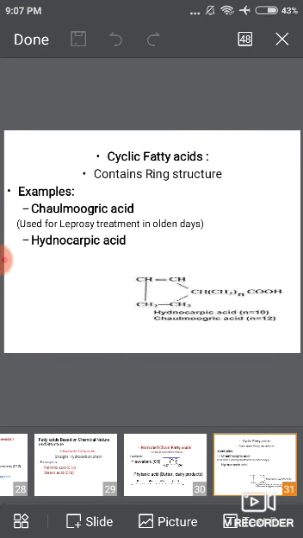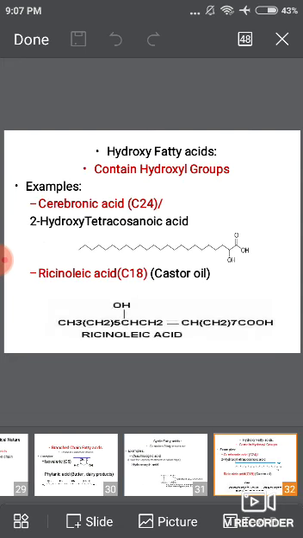Next classification, cyclic fatty acid. An example is chaulmoogra oil. Chaulmoogra oil is obtained from the plant Hydnocarpus and it contains chaulmoogric acid and hydnocarpic acid. Next classification is hydroxy fatty acid. It contains a hydroxyl group. Examples are cerebronic acid and ricinoleic acid, which is rich in castor oil. Cerebronic acid has a total of 24 carbon atoms and the hydroxyl group is present on the second position.